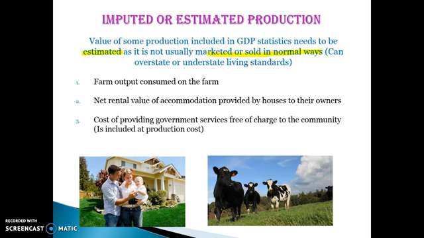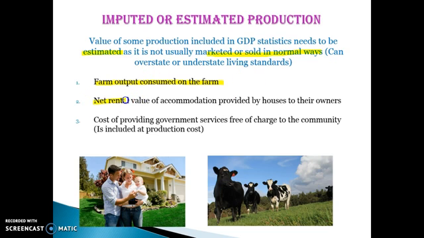Okay, and that can either lead to an overestimation or underestimation of living standards. So some examples: farm output consumed on the farm. So if I own a farm and I milk my cows and unfortunately slaughter some of my cows to generate meat, but we consume some of that on the farm. So for dinner, if we're drinking milk, we're not actually selling it in normal ways. They actually estimate the amount that we consume on our own farms, and estimate that amount in our GDP as well. So it's not included, it's just estimated.